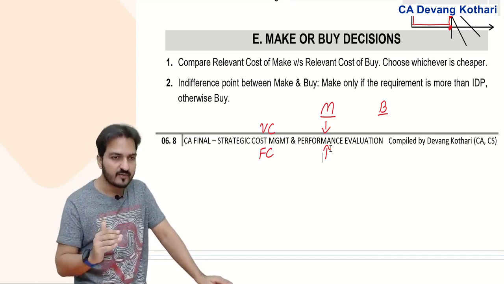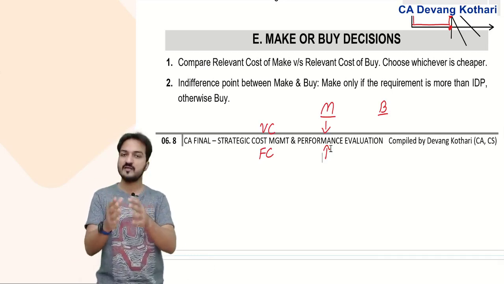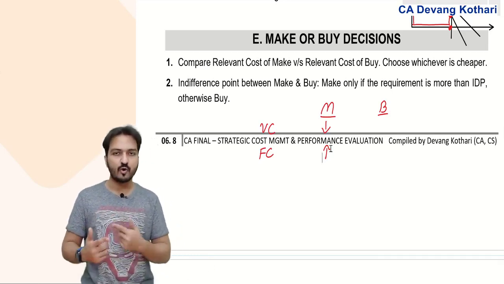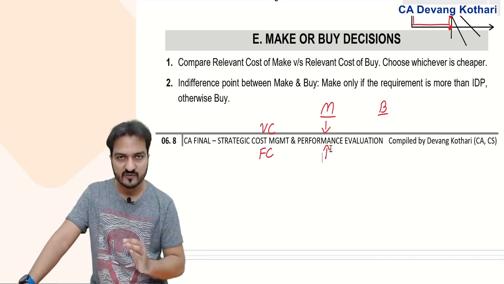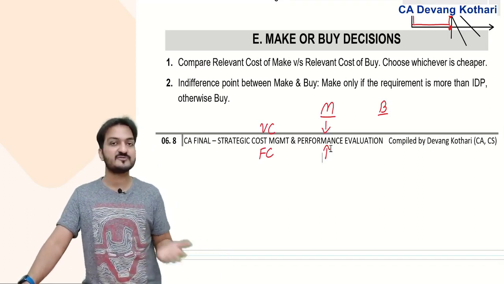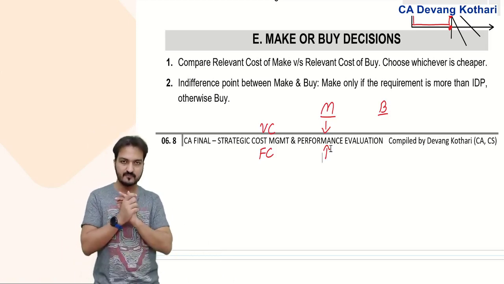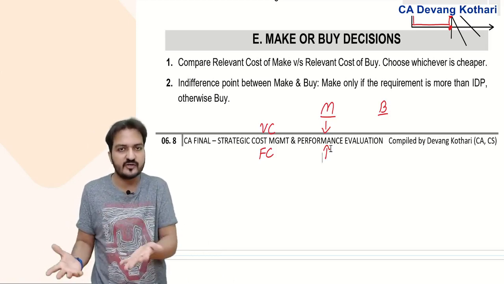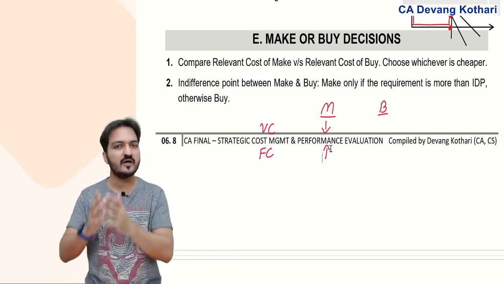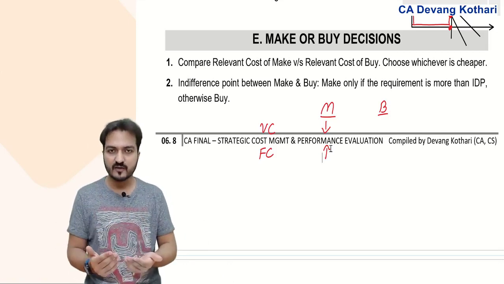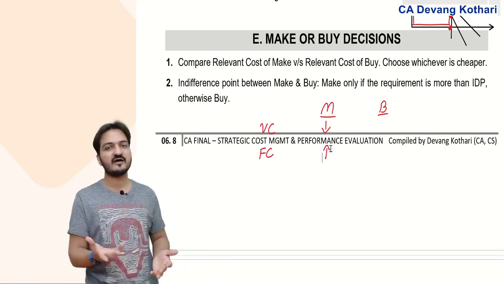If your required units are less than the indifference point, then you don't choose the make option, go for the buy option. I can put it very simply for you. If I need only 1 or 2 units, very few units, then why would I do production for just those 1 or 2 units?